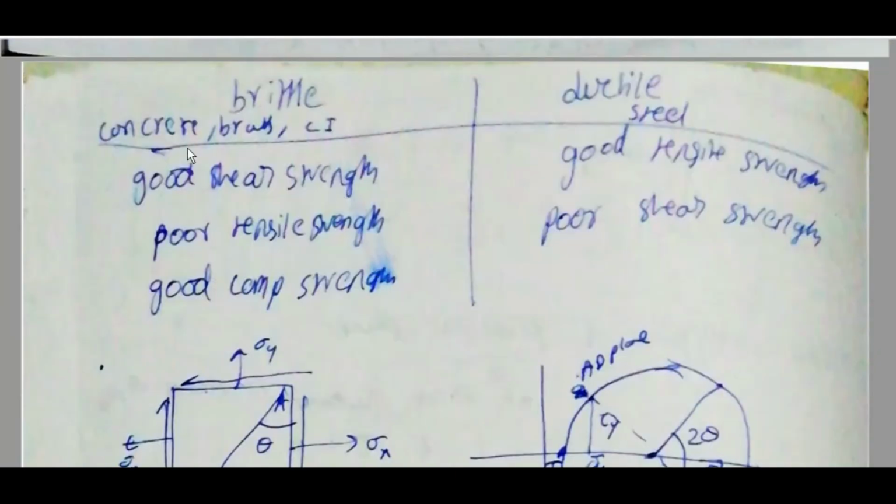Brittle: concrete, brass, cast iron. Ductile: steel. Brittle materials have good shear strength, poor tensile strength, good compressive strength. Ductile material, steel, good tensile strength, poor shear strength.